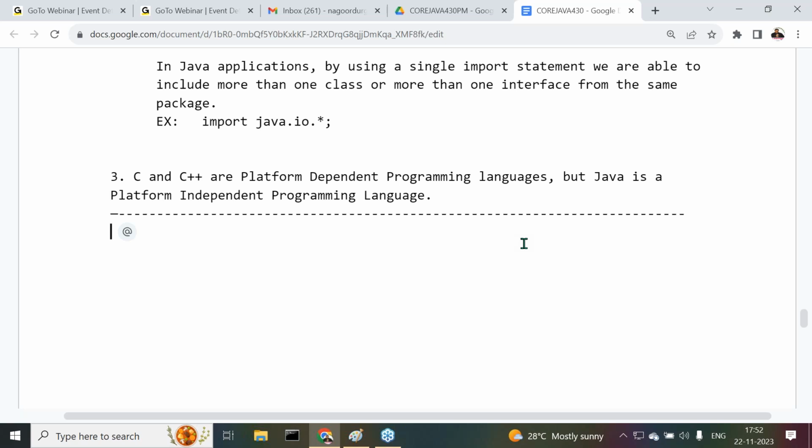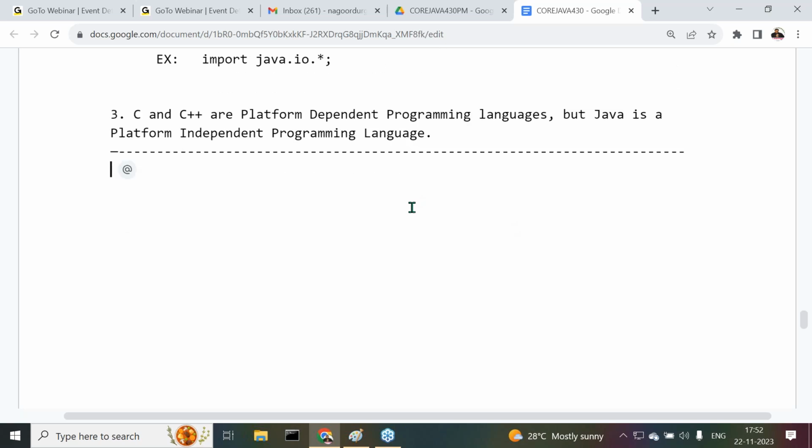Yes sir, got it or not? All of you get my point or not? But here the question is, how are C and C++ platform dependent? How is Java platform independent? How can we specify C and C++ are platform dependent, and Java is platform independent? What are the proofs for it internally? That we have to understand clearly. First of all, let me go for the definitions. After that you are going to understand the internal content clearly.